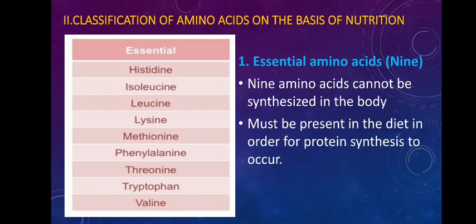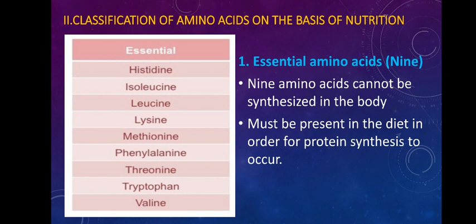Essential amino acids are those amino acids which are essential to the body but are not synthesized by our body, and they'll have to be taken in our daily diet. Otherwise we'll suffer from deficiency conditions. So such amino acids are called essential amino acids. The 9 essential amino acids are histidine, isoleucine, leucine, lysine, methionine, phenylalanine, threonine, tryptophan and valine.